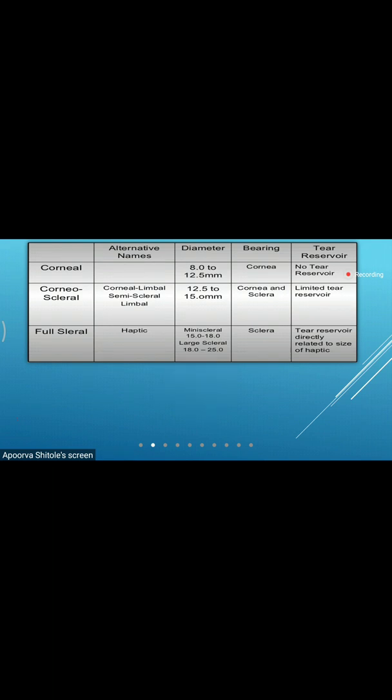Okay, is everybody clear on this? Does anyone have any doubt in this classification? So we can say that based on where the contact lens is coming in contact with, or resting on, our anterior surface, they are classified into three types: corneal lenses, corneoscleral lenses, and scleral lenses. Fine.